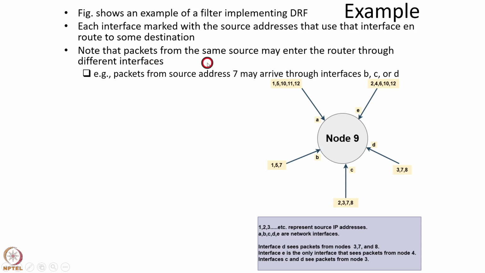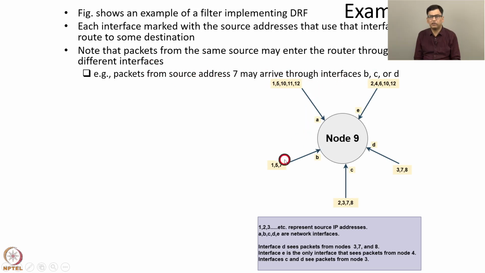One observation is that packets from the same source may enter the router through different interfaces. For example, packets from source IP address 7 may arrive through interfaces B, C, or D. So we can see that 7 is included in the list of interface B, 7 is also included in the list of interface C and interface D. So packets from the same source IP address may arrive from different interfaces.